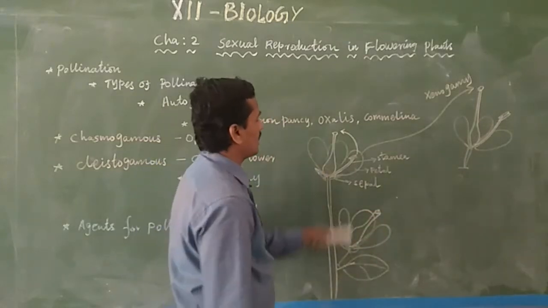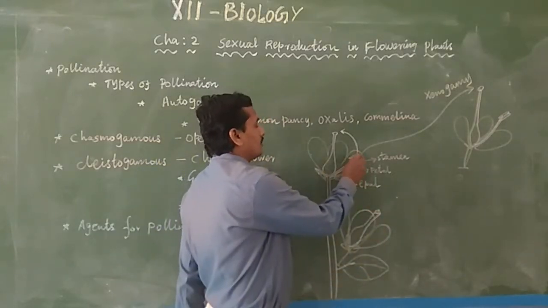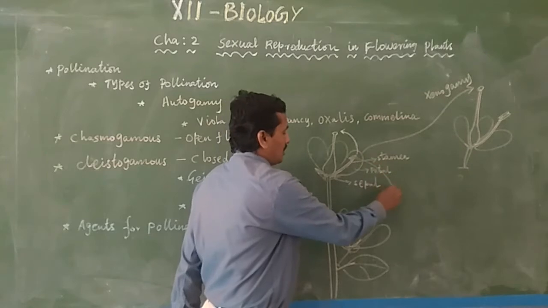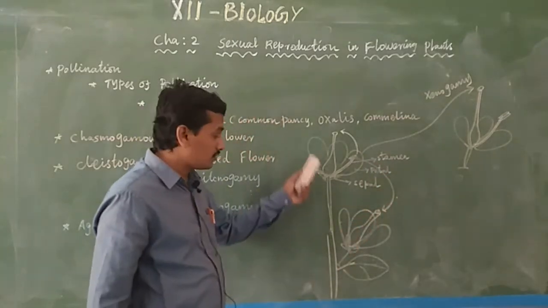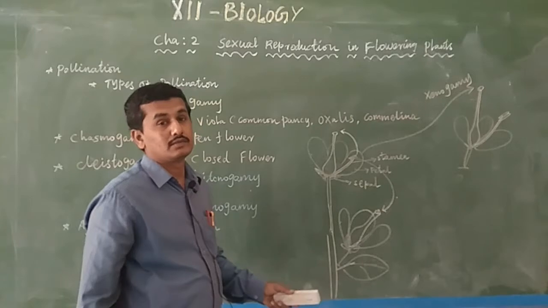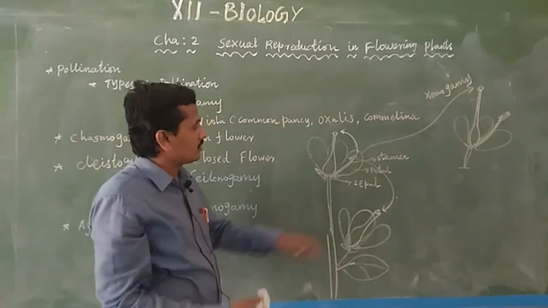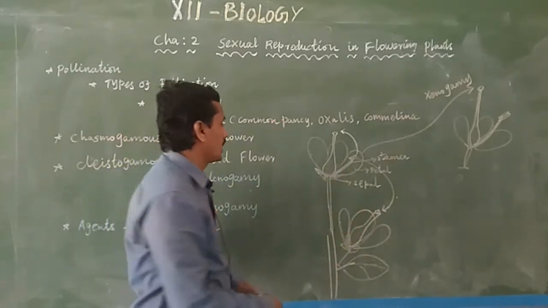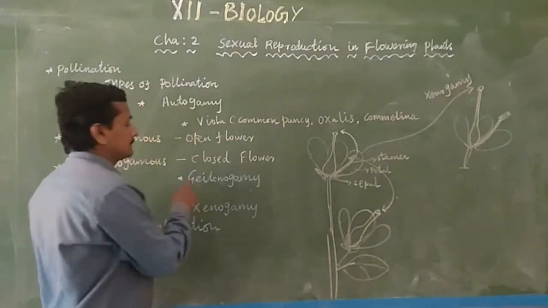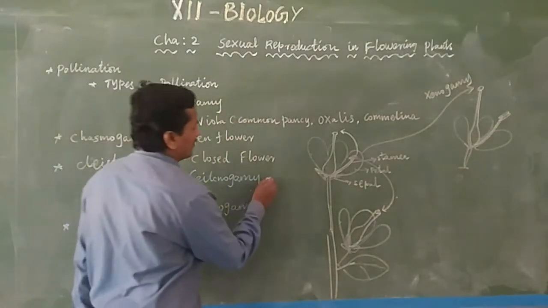The transfer of pollen grain from the anther to the stigma of a different flower of the same plant is geitonogamy. Okay, this is geitonogamy.